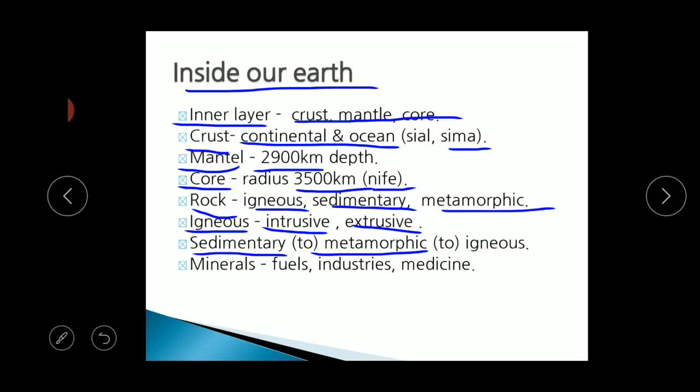And the minerals, what about the minerals? We are using the minerals as fuels, for industrial use, and for medicinal use. For the fuel, for example, we can say the coal, natural gas, and the petroleum. And for the industrial use, we can say the iron, aluminium, uranium, everything. And for the medicinal purpose, we can say the gold, as fertilizers also. For medicinal purpose as well as for the fertilizer, we are using the minerals.